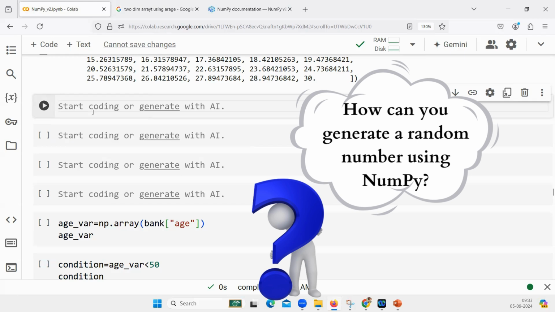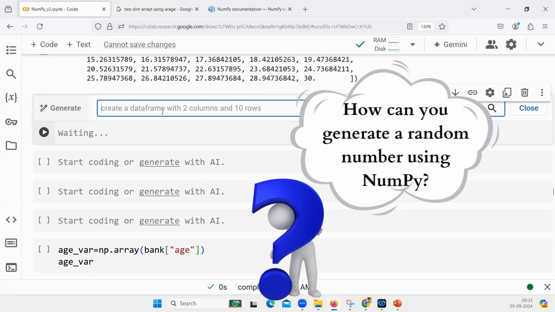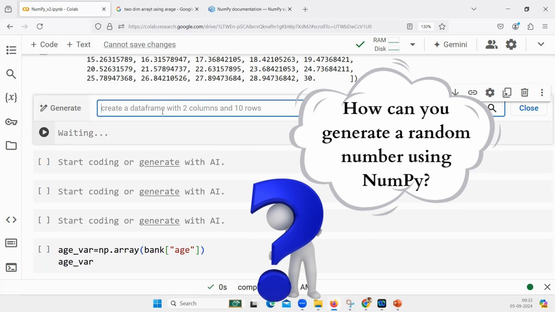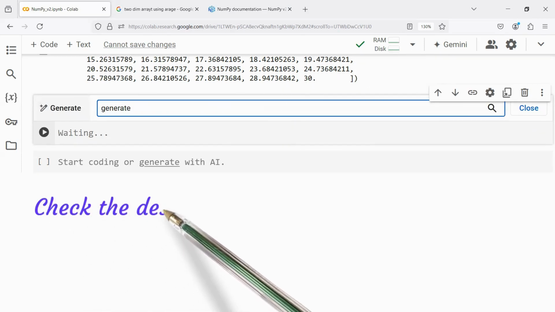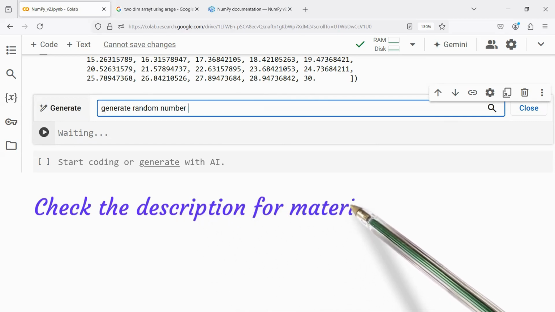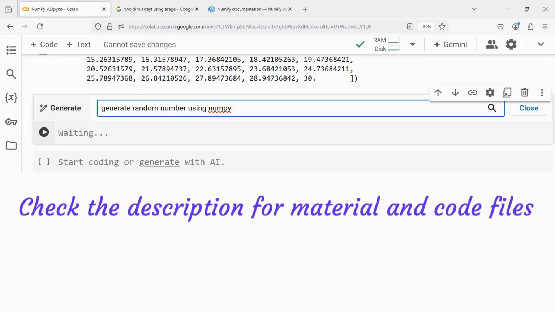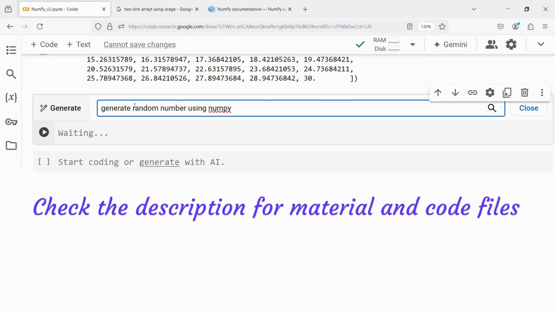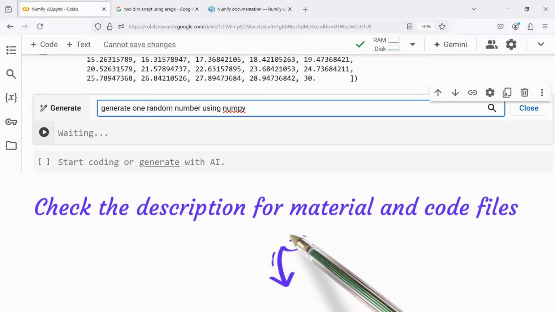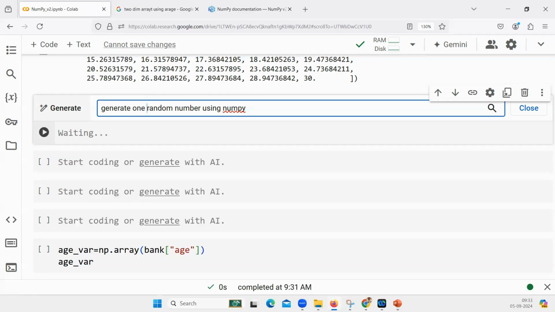So what is the command for it? How do you search for it? I want you to search on the internet. I want you to generate a random number. How do you do that? Generate a random number using NumPy. Try that, all of you, and tell me the command for it. Or generate one random number using NumPy. Can you tell me the command for it?